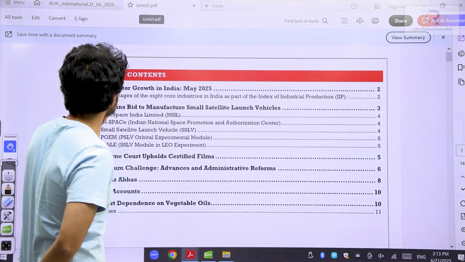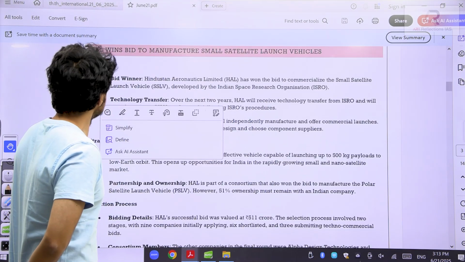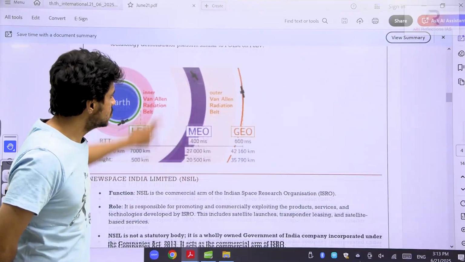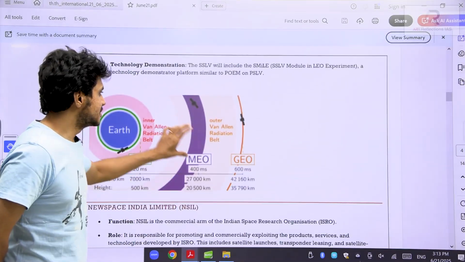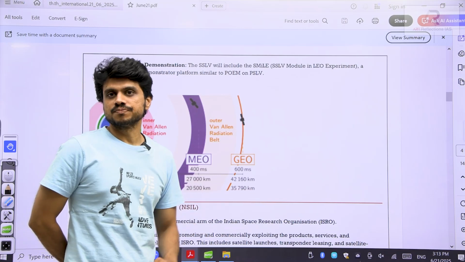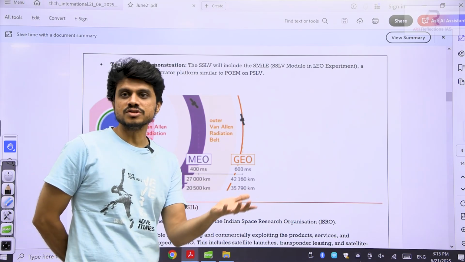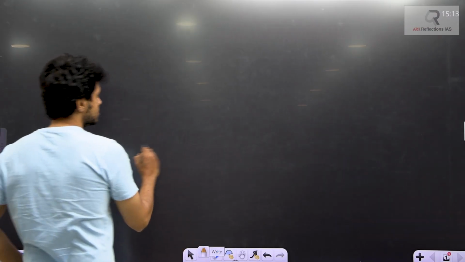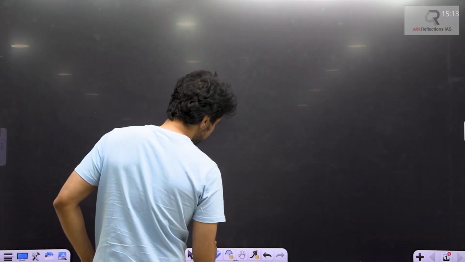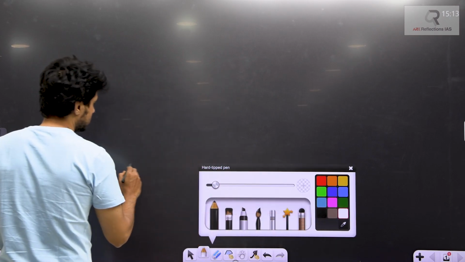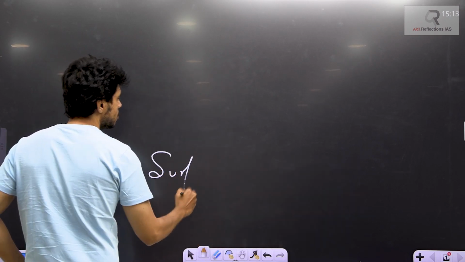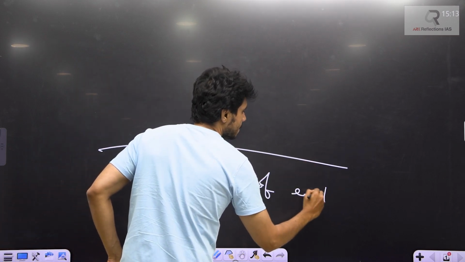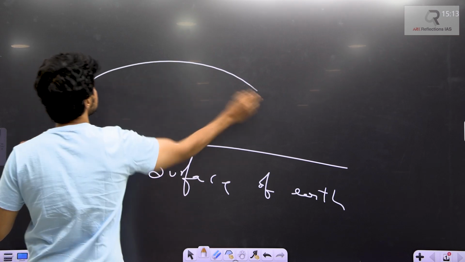So, the first important concept. We have already discussed that ISRO will launch satellites into the various orbits of the Earth. As you move above the Earth's surface in space, you have different heights. This we have discussed. Let's say this is the surface of the Earth. Above the Earth's surface, you have different layers.